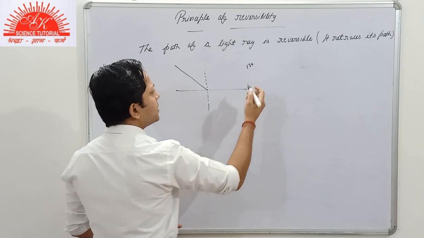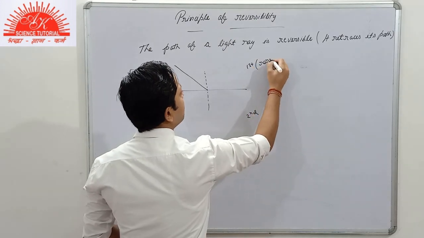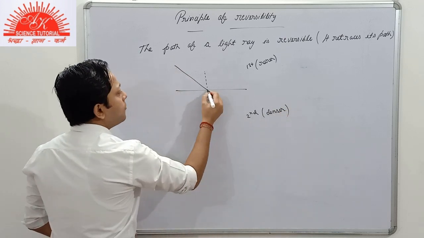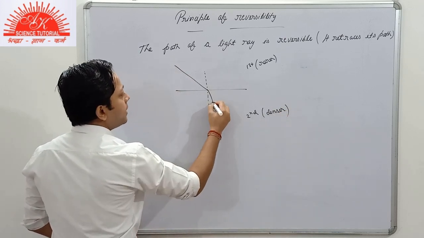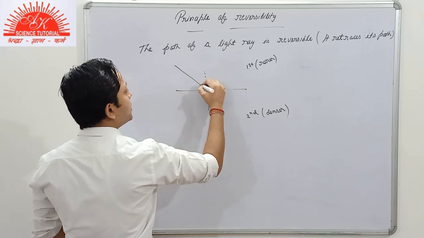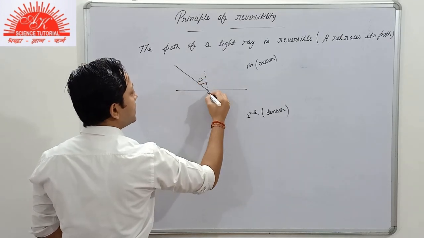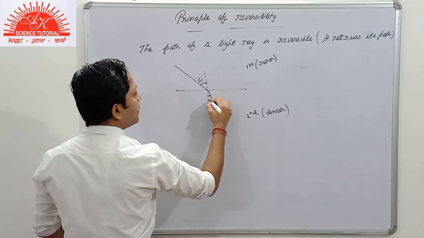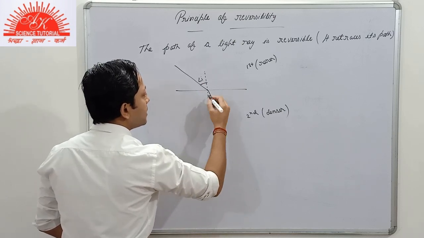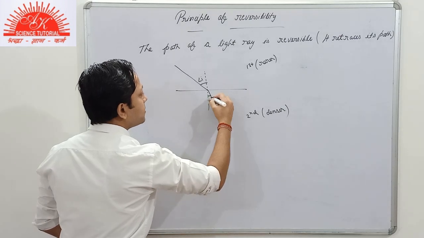Suppose the second medium is the denser one, and the first medium was the rarer one. So obviously the refracted ray will bend towards the normal. So this is our angle of incidence and this is our angle of refraction.